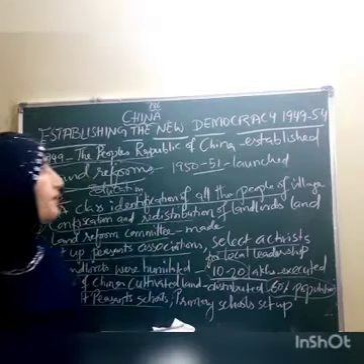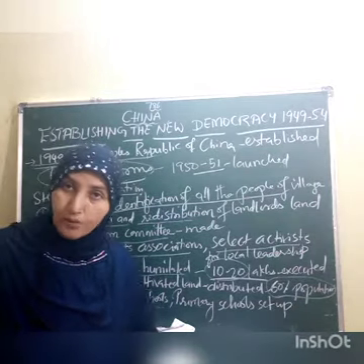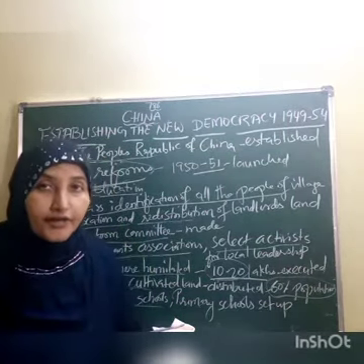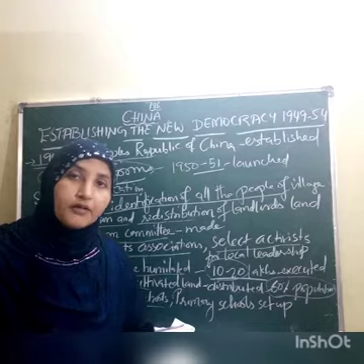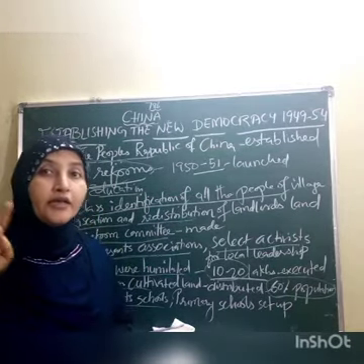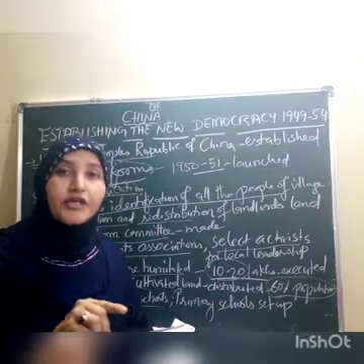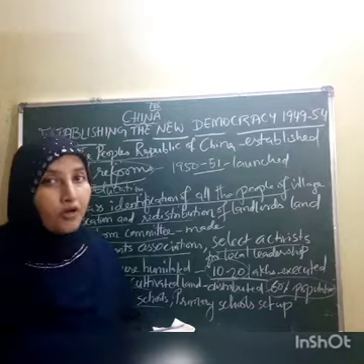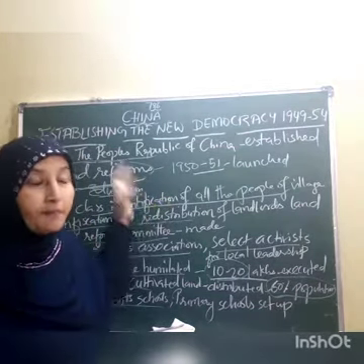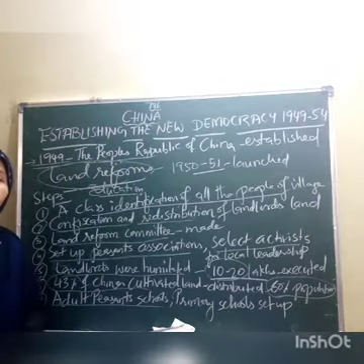So children, this is about China. We discussed in this topic, over 3 classes, how Chinese people started a struggle. We started our lesson from the Manchu dynasty, from the Manchu dynasty to Sun Yat-sen's struggle, Sun Yat-sen to Chiang Kai-shek, Chiang Kai-shek to Mao Zedong, and again after the Second World War, how the People's Republic of China made China a powerful country of the world.